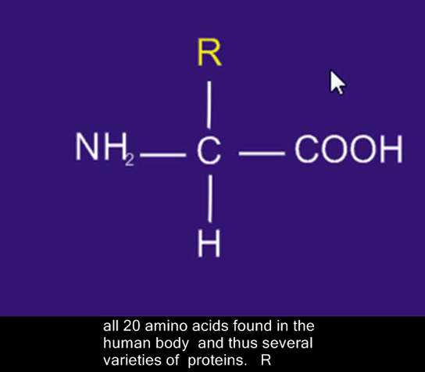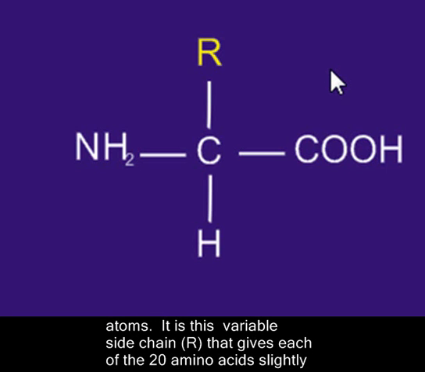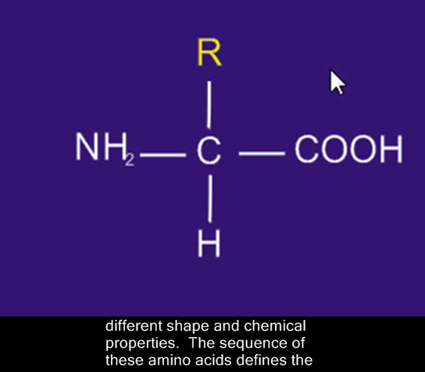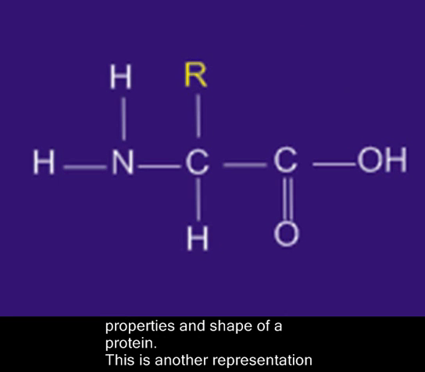R could either be just one hydrogen atom, or a CH3 group, or a complex of carbon and hydrogen atoms. It is this variable side chain that gives each of the 20 amino acids slightly different shape and chemical properties. The sequence of these amino acids defines the properties and shape of the proteins.